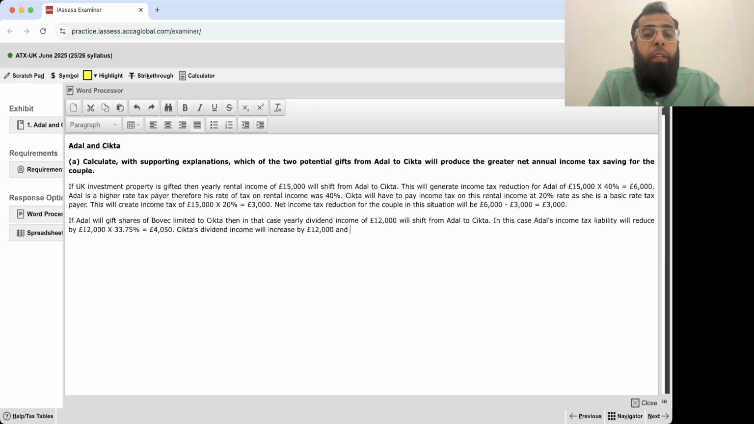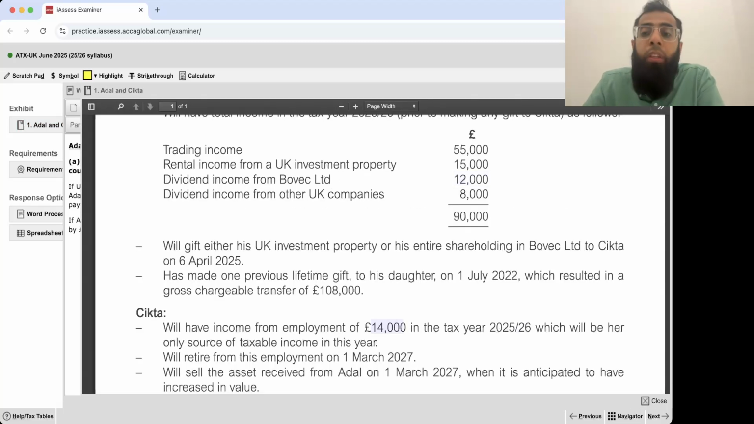Sitka's dividend income will increase by £12,000 and her income tax on it will be, now just think about it. Sitka does not have any other dividend income. She only has the employment income. So on the initial £500 she will pay 0% tax, and then she will pay the basic rate of tax since she is a basic rate taxpayer. For ADL, there was other dividend income also which was using the 0% band. But for Sitka, since there is no other dividend income, she will get a 0% band on this dividend income also.